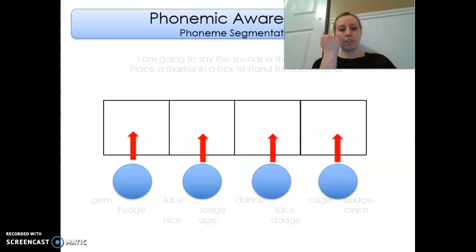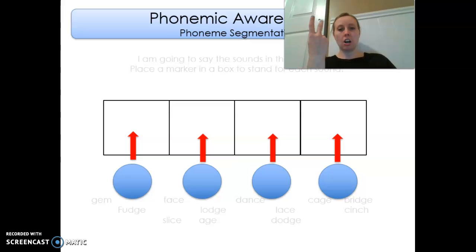Let's count the sounds in each word. Jam, j, a, m. 3 sounds. Face, f, a, s. 3 sounds. Dance, d, a, n, s. 4 sounds. Cage, k, a, j. 3 sounds. Bridge, b, r, i, j. 4 sounds. Fudge, f, u, j. 3 sounds.